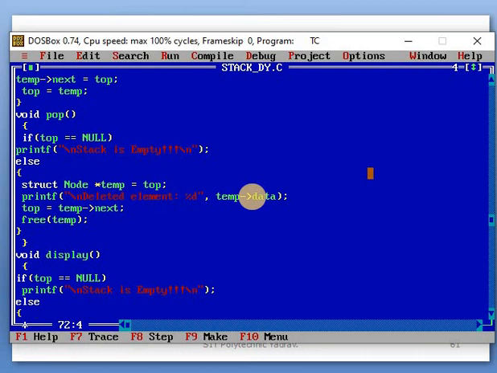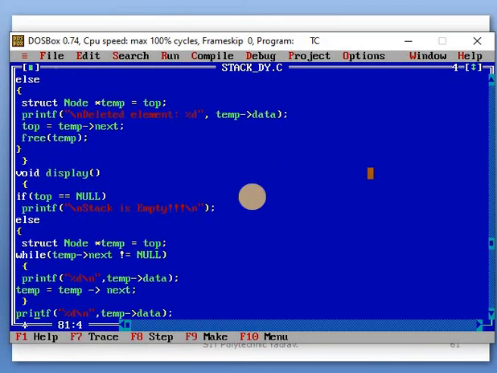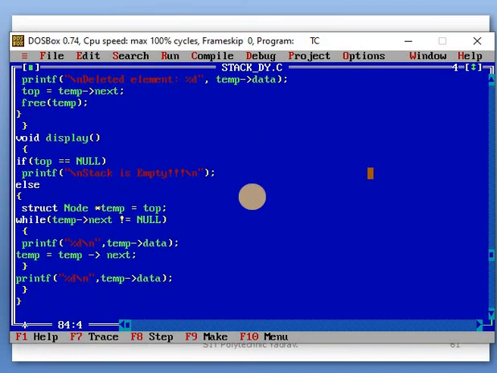After that, display. First of all check whether the stack is empty. If the stack is not empty, then the else part is executed. First of all, assign top to the temp pointer. Temp is the temporary variable taken, because this is a dynamic implementation where insertion and deletion happen dynamically, so temp variables are taken.